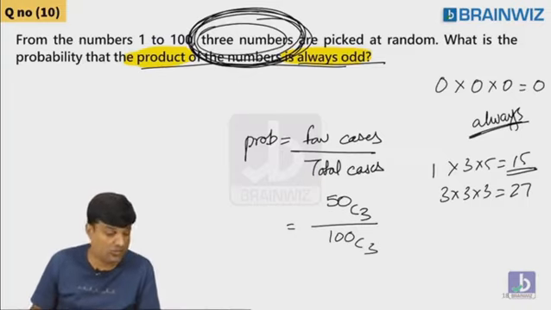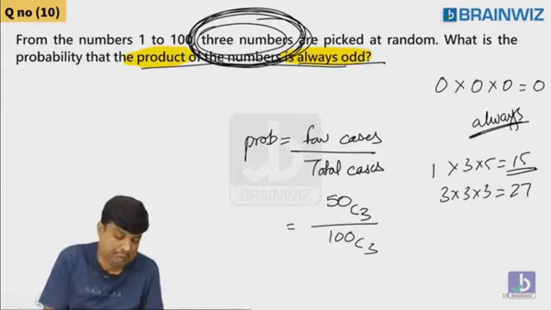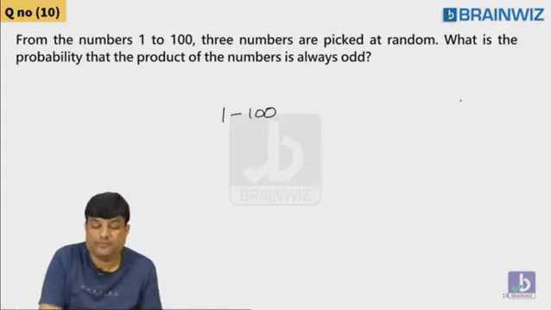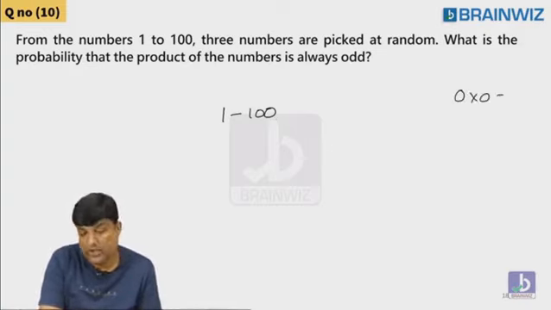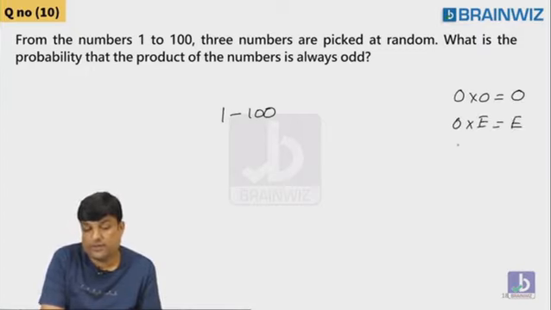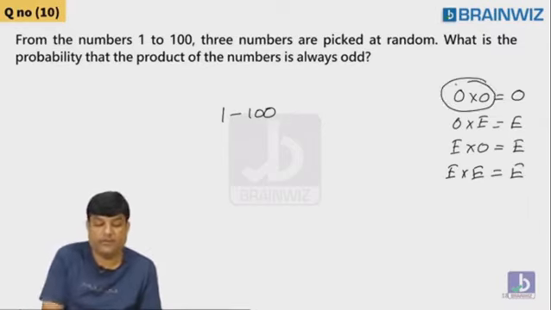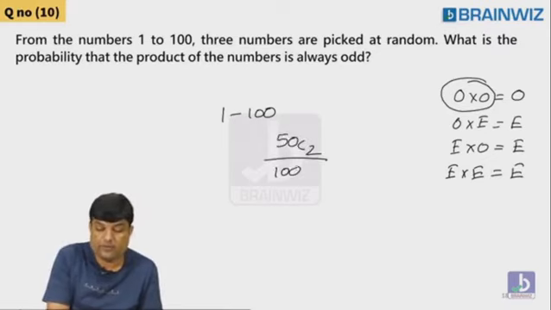Aishwarya is answering to Vikram. Vikram is having one small doubt, sir. What if 2 numbers are picked odd out of 100? Vikram, I've got a wonderful thing. 2 numbers picked odd. You tell me, guys. Odd into odd, odd. Odd into even, even. Even into odd, even. Even into even, even. Means if you want odd, both numbers should be odd. Same. 50C2 by 100C2.